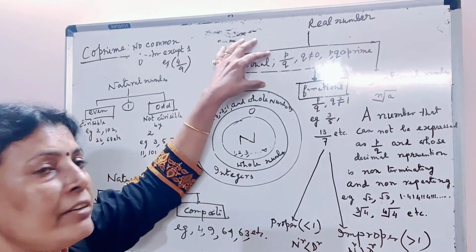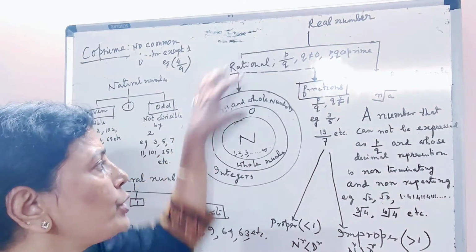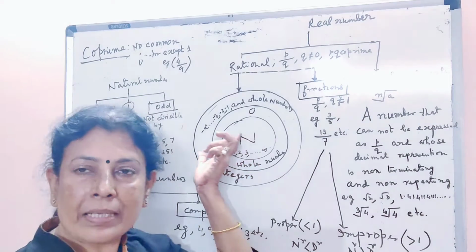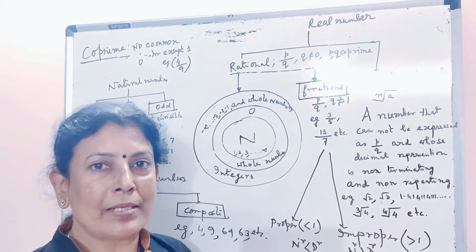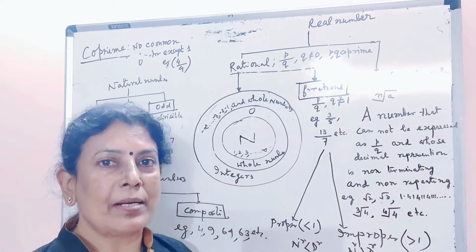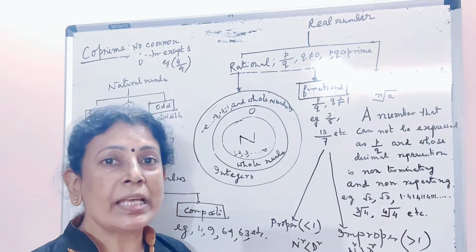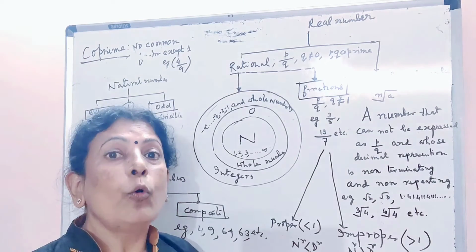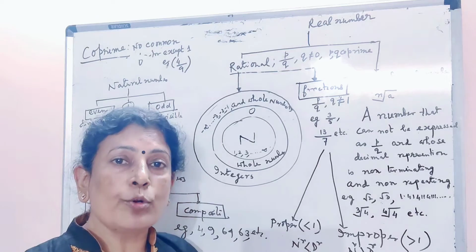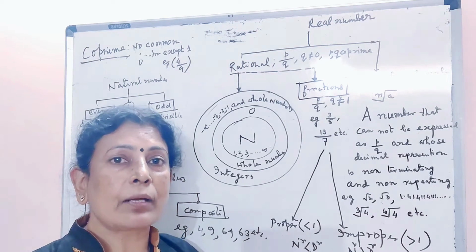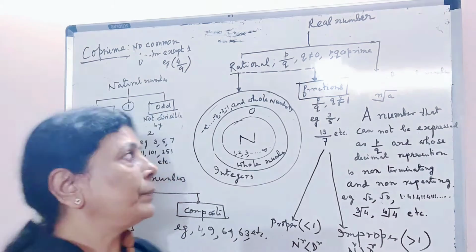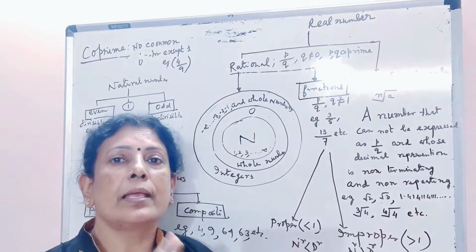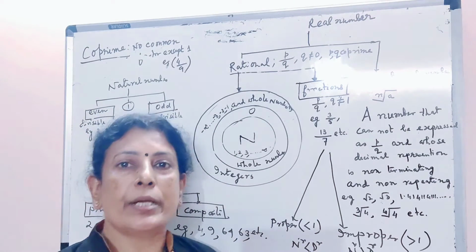Before going to the definition of rational number, we should start from natural numbers. Natural number means naturally occurring numbers. Those are counting numbers. 1, 2, 3 up to infinity are called natural numbers. When natural numbers include 0, those numbers together are called whole numbers. Whole numbers and also negative natural numbers together are called integers.